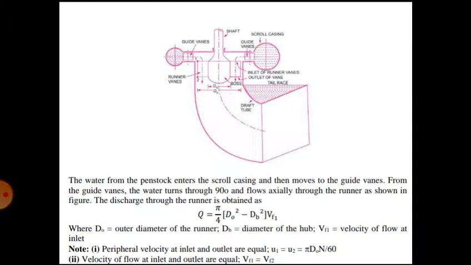In the Francis turbine also, up to this point, the things I explained are the same. But in the Francis turbine, the blades were located in the same plane as the diffuser. This is what it's showing, the diffuser blades.